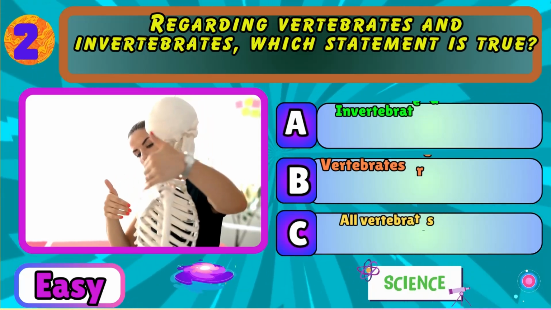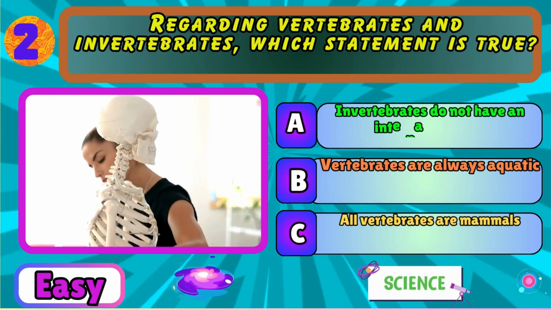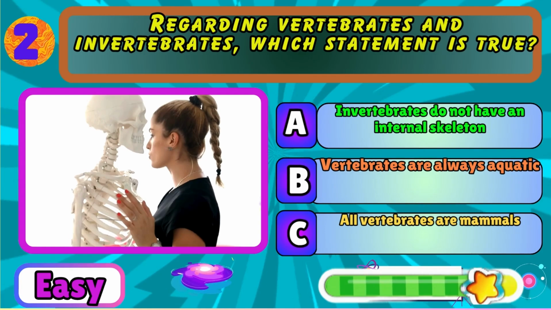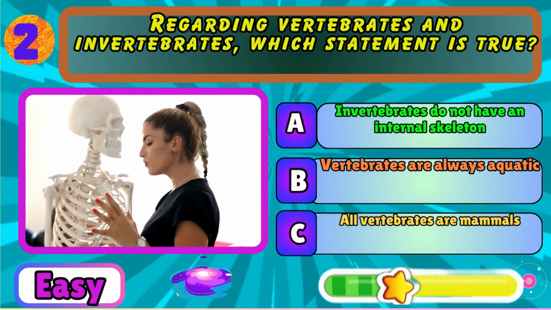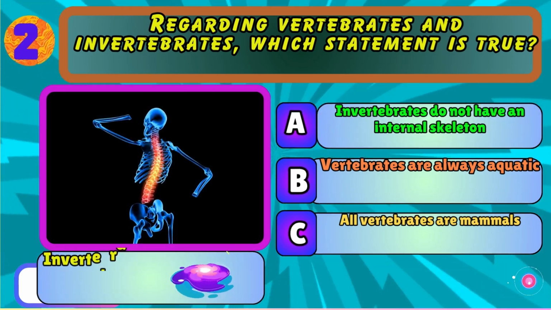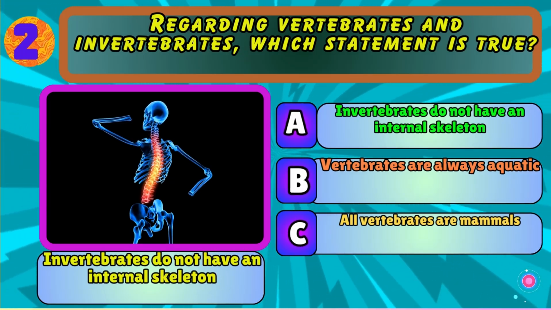Regarding vertebrates and invertebrates, which statement is true? Invertebrates do not have an internal skeleton. Vertebrates are always aquatic, or all vertebrates are mammals. Invertebrates do not have an internal skeleton.